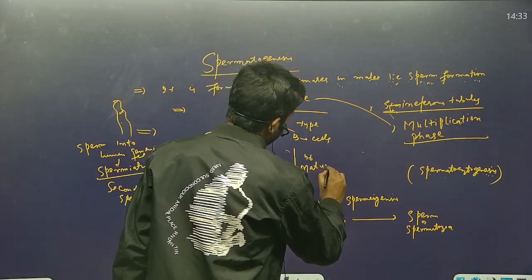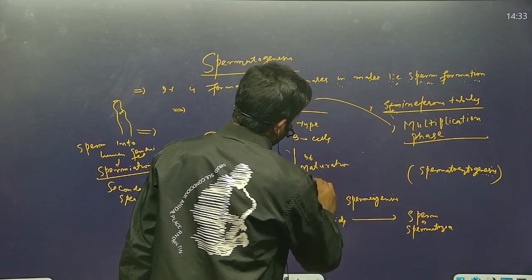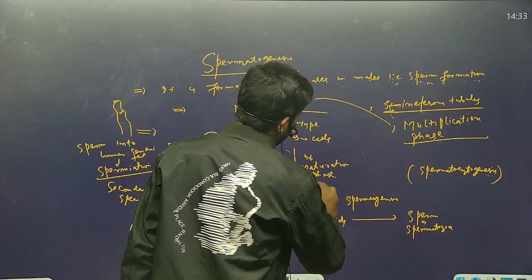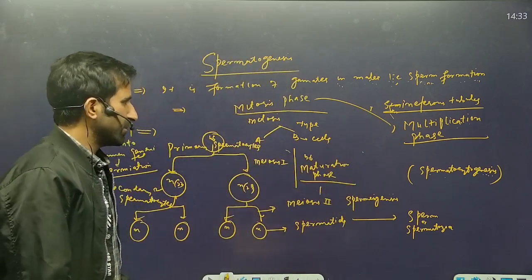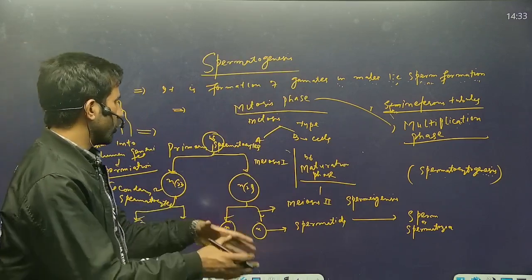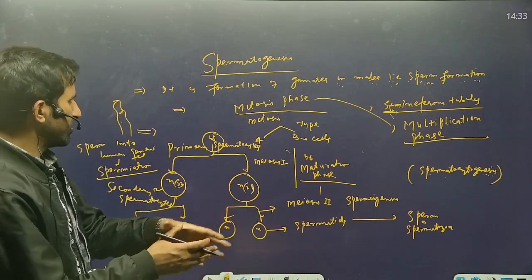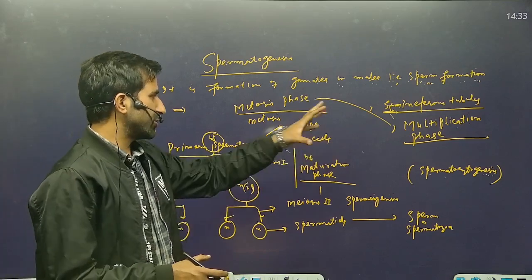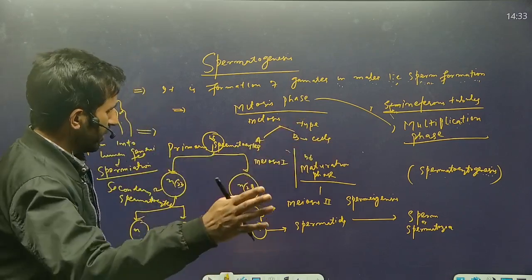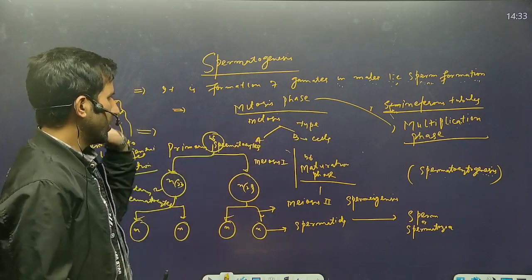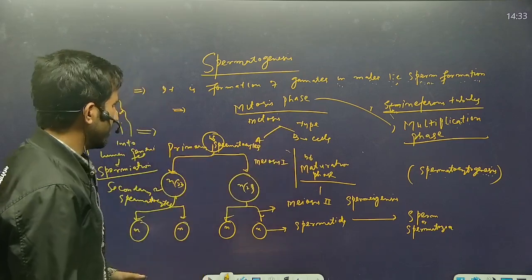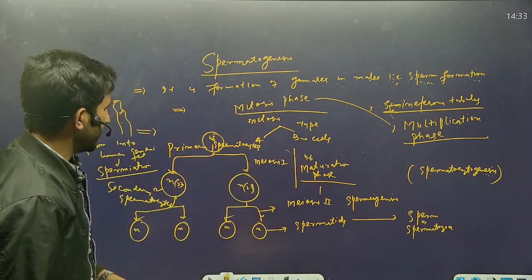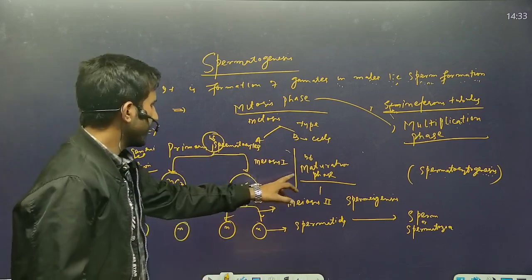In the multiplication phase, the number of these cells increases by simple mitosis. Then there is the growth phase. Type B cells enter into the process of gamete formation, while type A cells continuously divide and keep the number of sperm mother cells high.